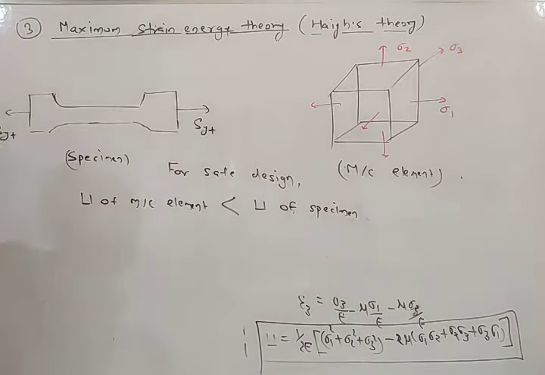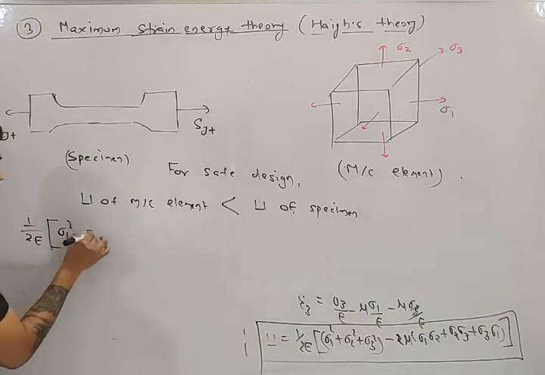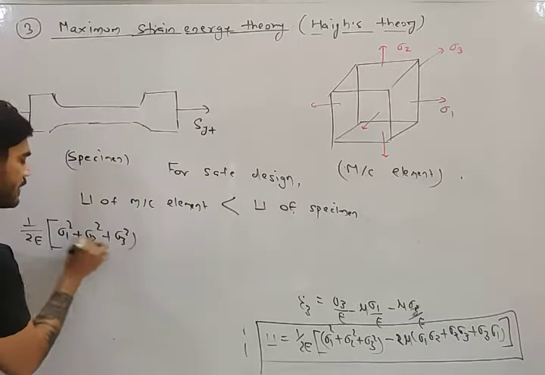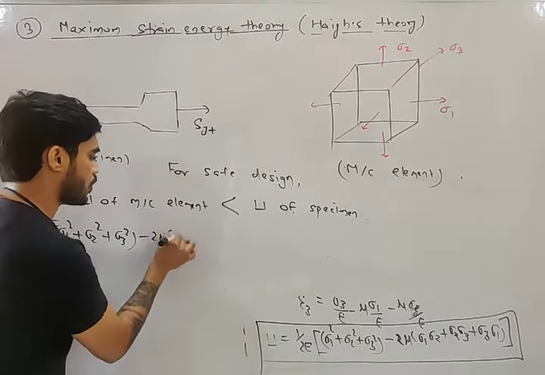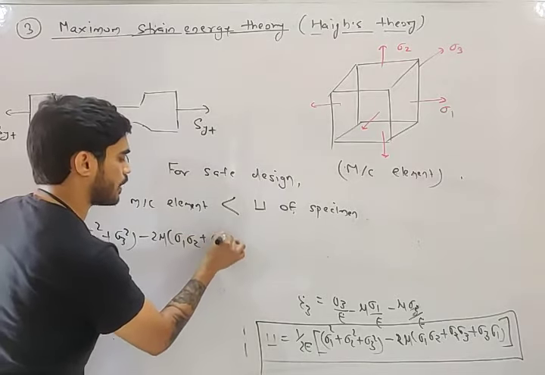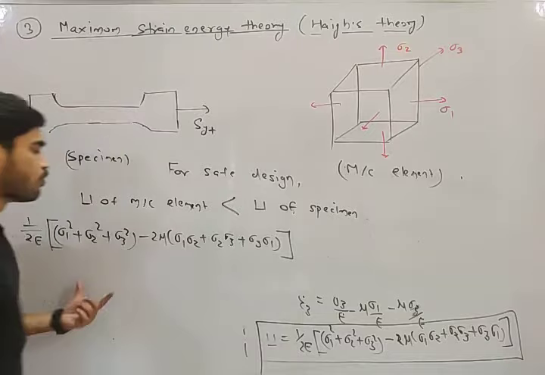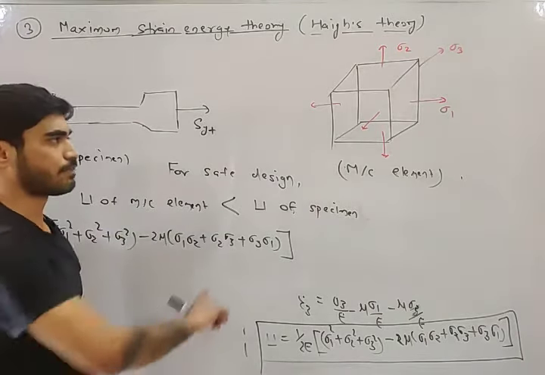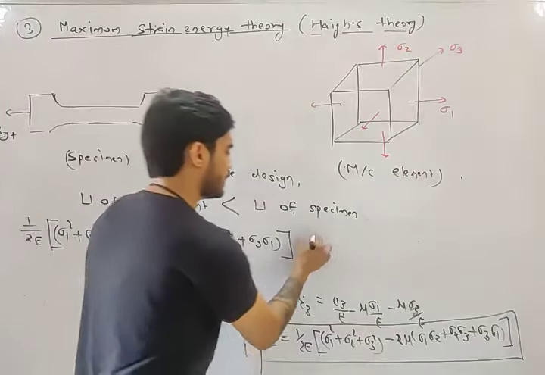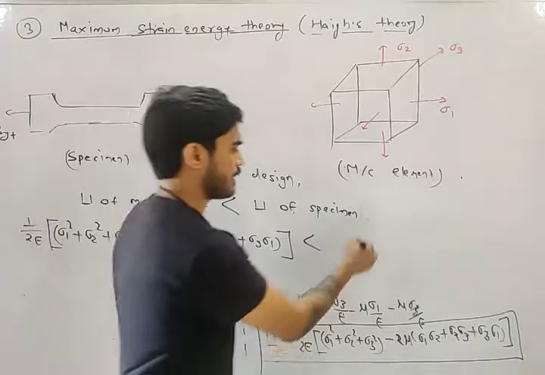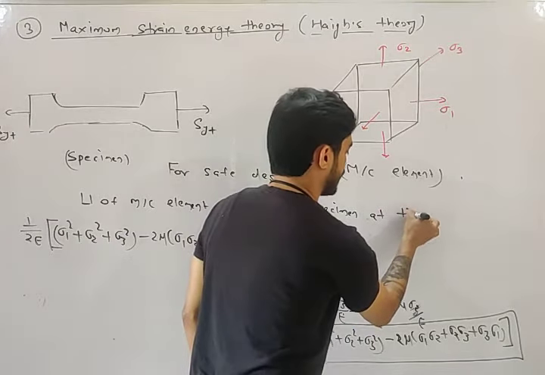The U of machine element is 1 by 2E sigma 1 square plus 2 square plus 3 square minus 2 mu sigma 1 2 plus 2 3 plus 3 1. This is the U of the machine element subjected to triaxial load. This should be less than U of specimen at time of failure.